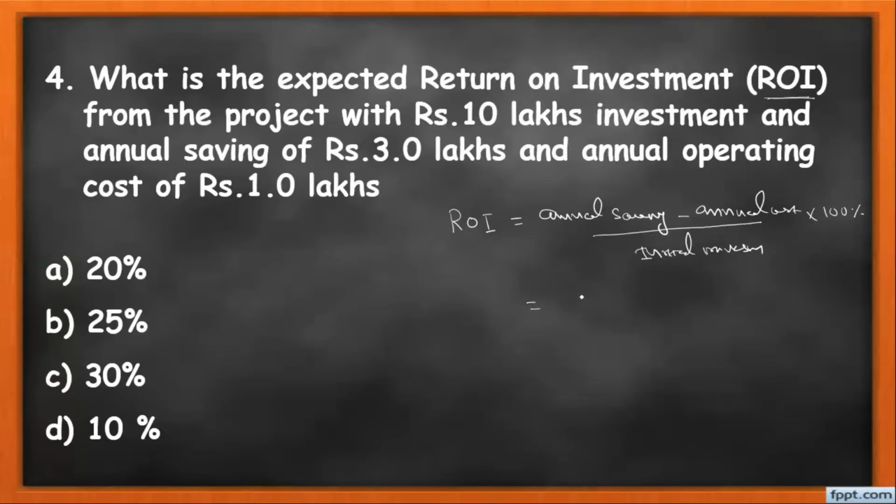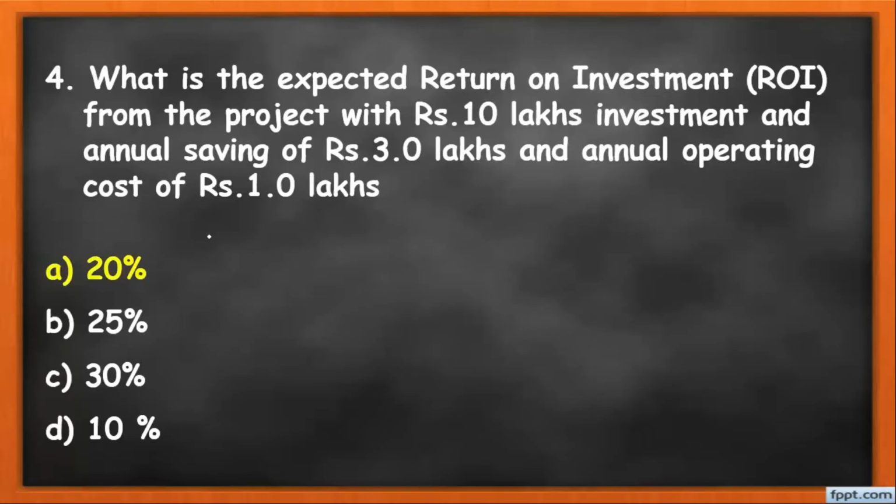So we get 3 minus 1 divided by 10 into 100. So we get 2 divided by 10 into 100. So the return on investment is 20%. So our answer is option A, that is 20%.